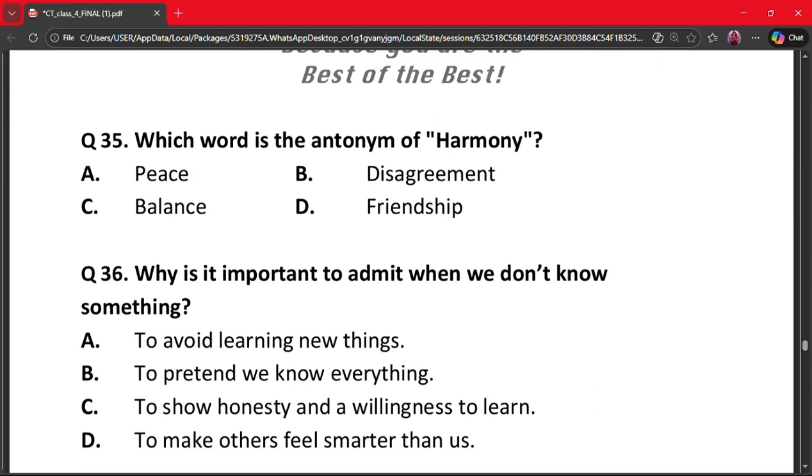Our next question is question number 35. Which word is the antonym of harmony? A. Peace, B. Disagreement, C. Balance and D. Friendship. The correct answer is option B, that is disagreement. Why? Because harmony means agreement and peace, and disagreement means lack of harmony. They are opposites. So the correct answer is option B.